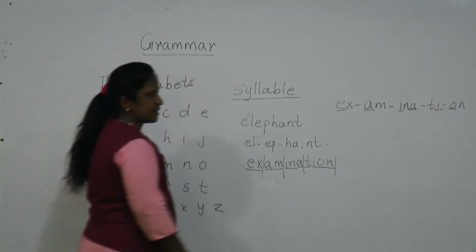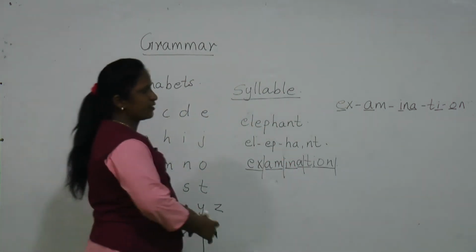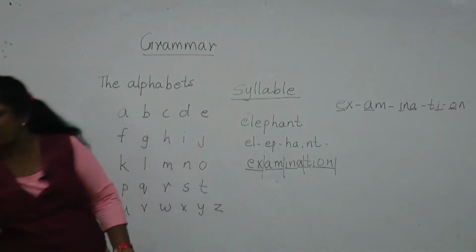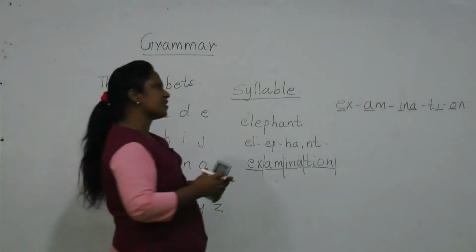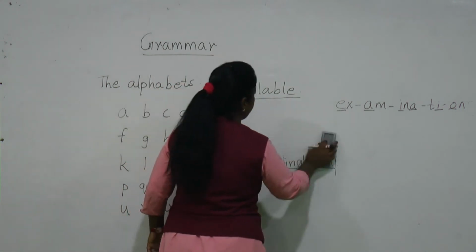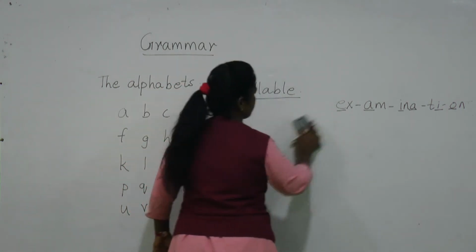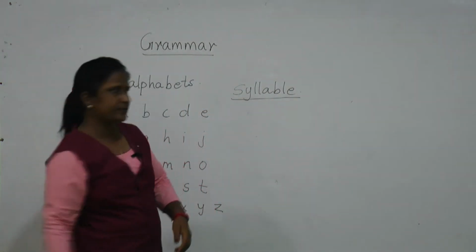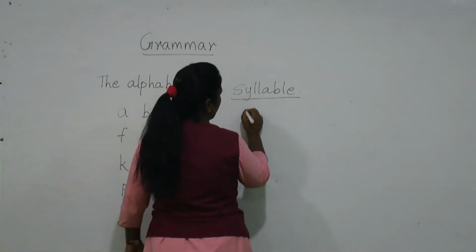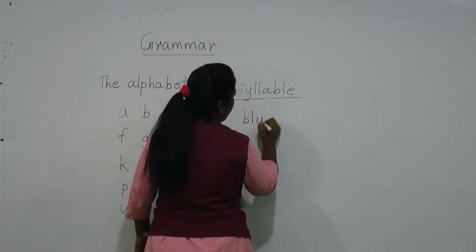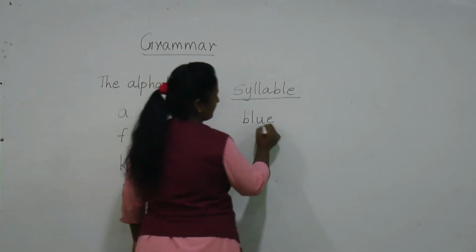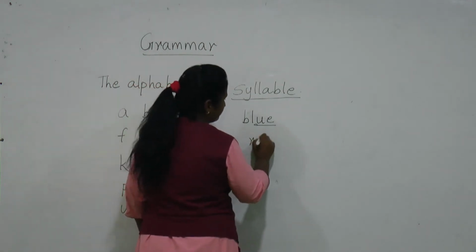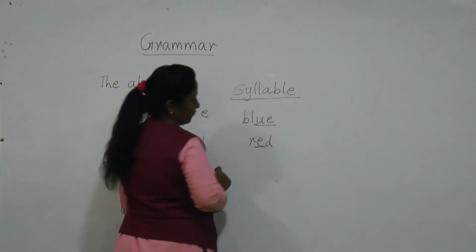Now many more examples. For example, if you take some colors, you can see in each and every word we can find the vowels. Suppose I take view, here you can see u and e are vowels. Then red, here also you can see a vowel.